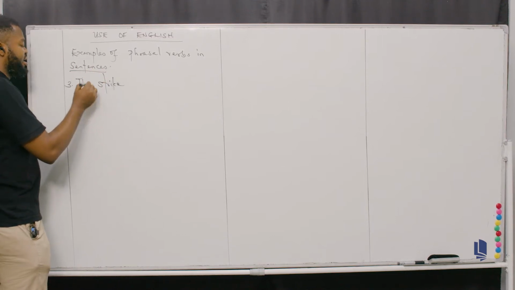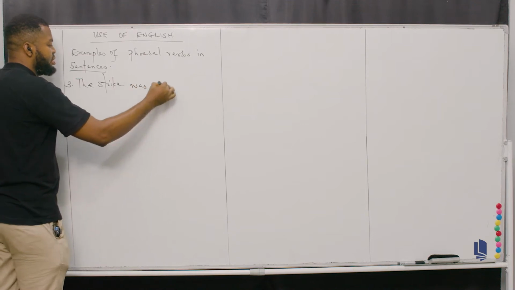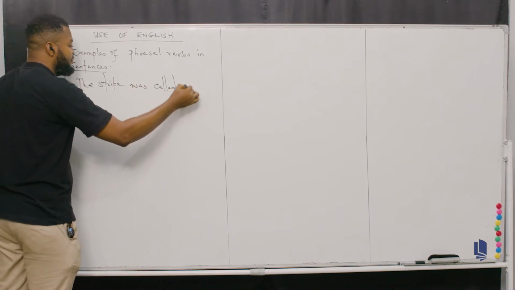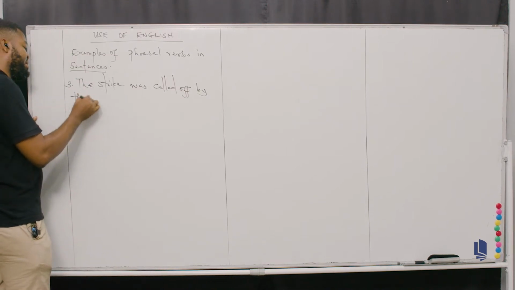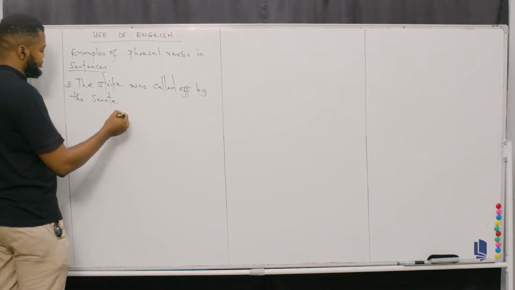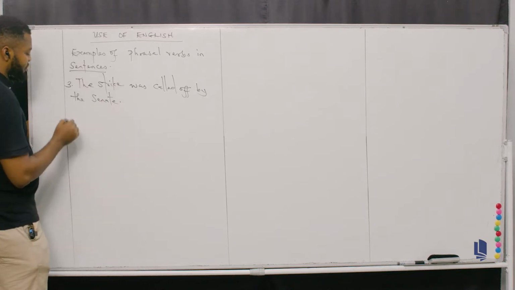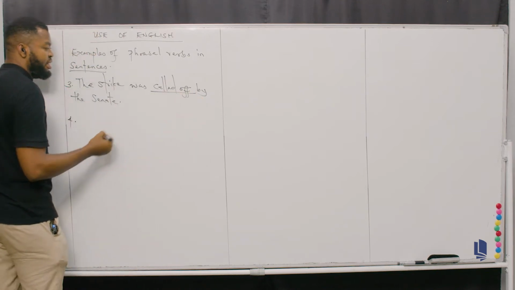The strike was called off by the Senate. You can see called off here as it is.